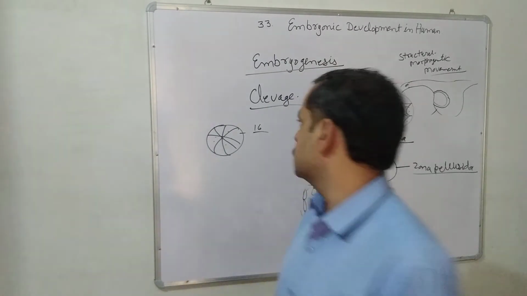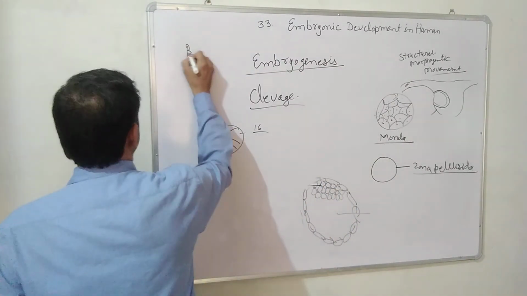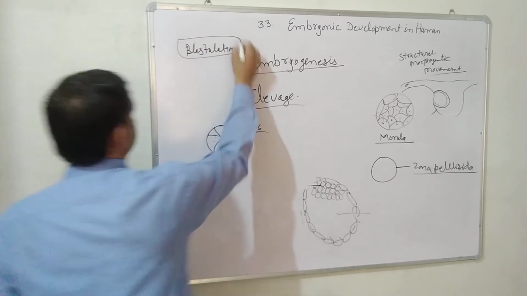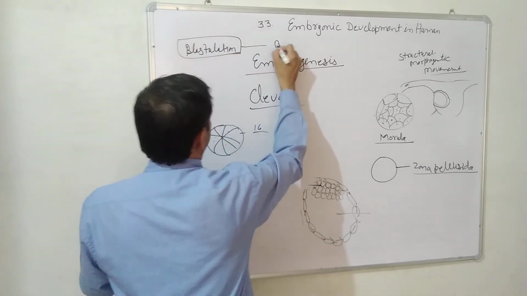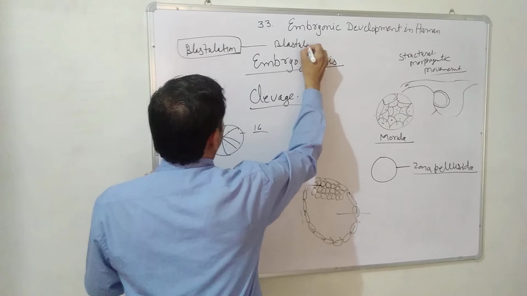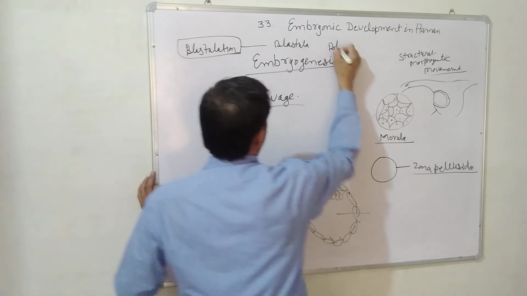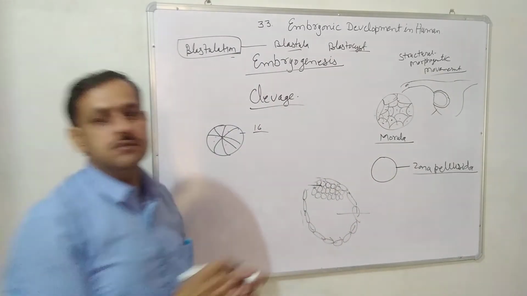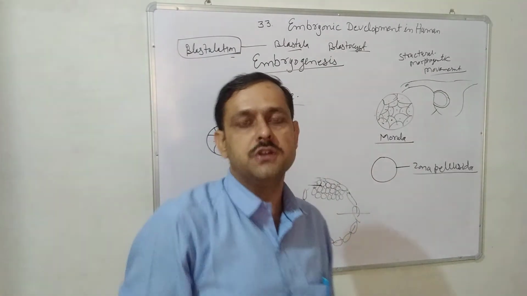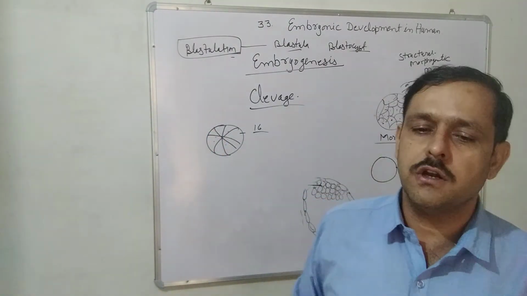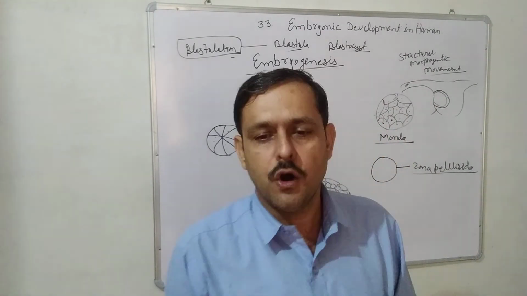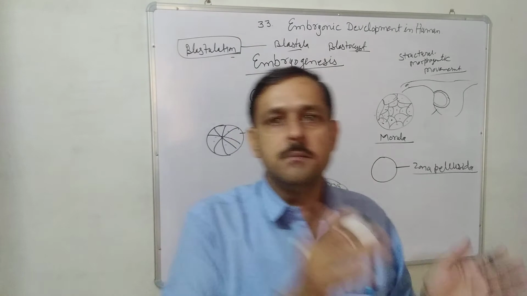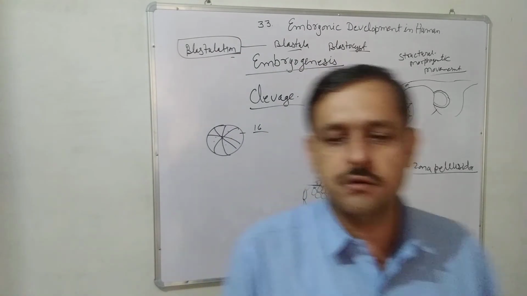Now the next question. What is blastulation? The process of formation of blastula or blastocyst is called blastulation. The process of formation of blastocyst is called blastulation, or we can say the process of formation of blastocyst from morula is called blastulation.